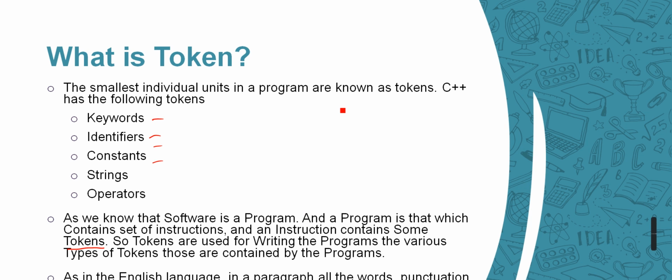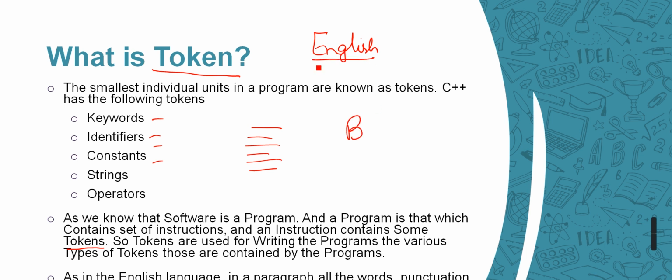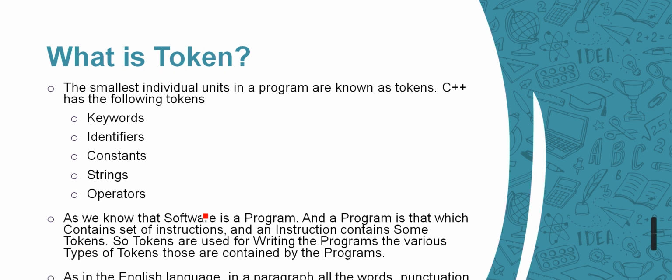Just like in the English language, we have learned so many things like punctuation marks. In the same way, while writing instructions or writing a program, we need to learn these tokens first. Because for writing the English language, I need to be familiar with the characters, words, and the meaning of the words. Only then can I write the English language. In the same way, we are going to learn about tokens.